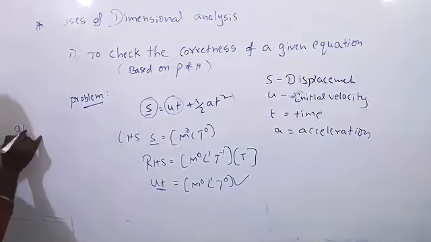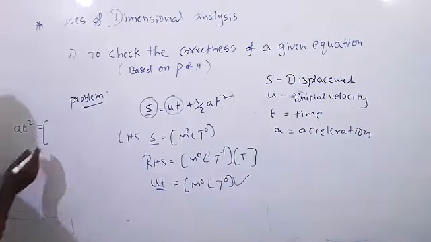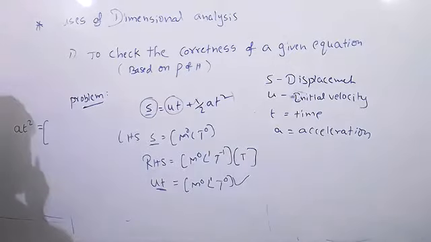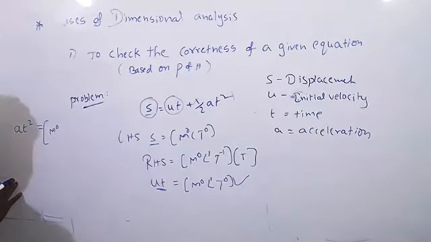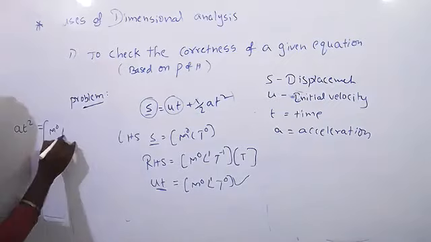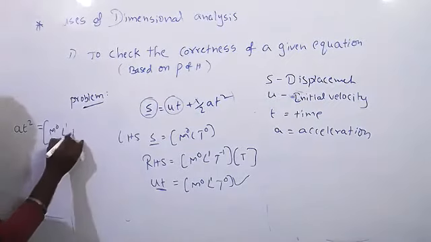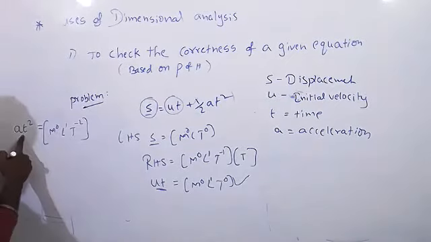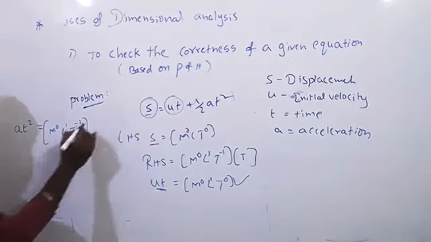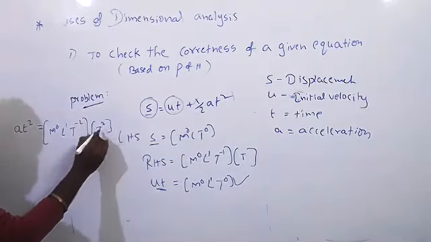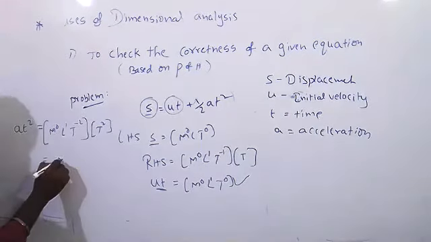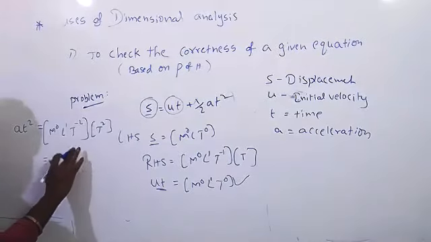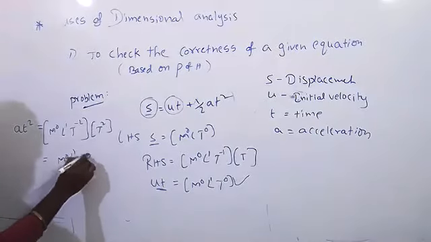Now a t square. Dimensional formula for acceleration? M power 0, L power 1, T power minus 2. Again t square, so T power 2. What will happen? M power 0, L power 1, T power 0.